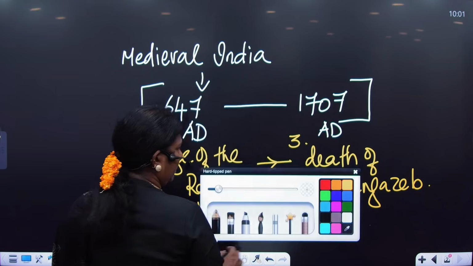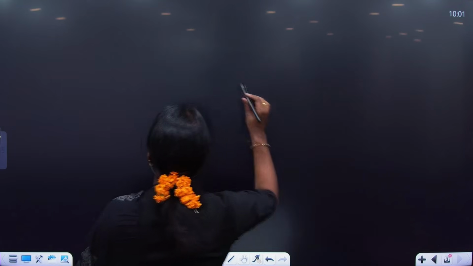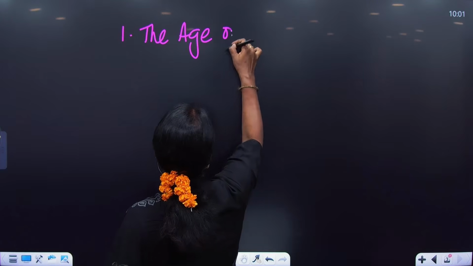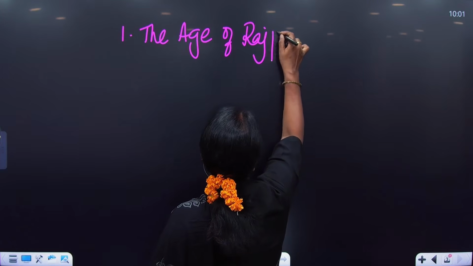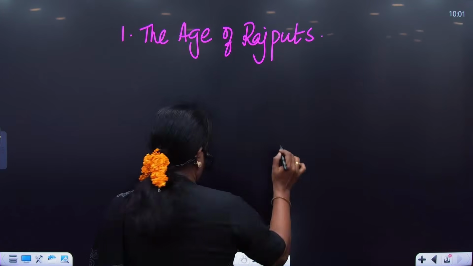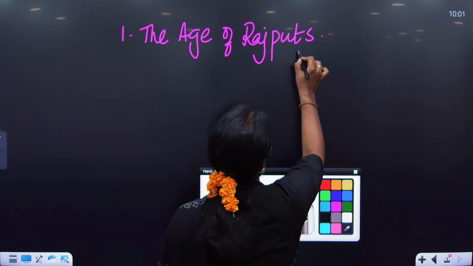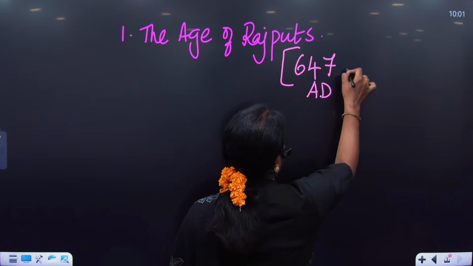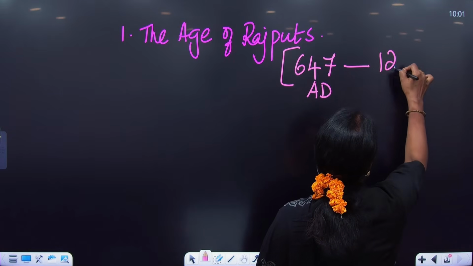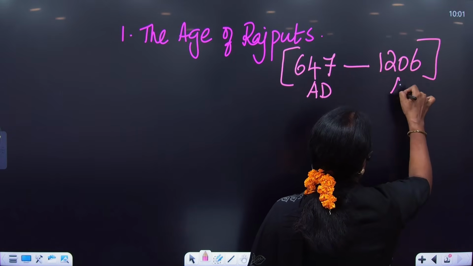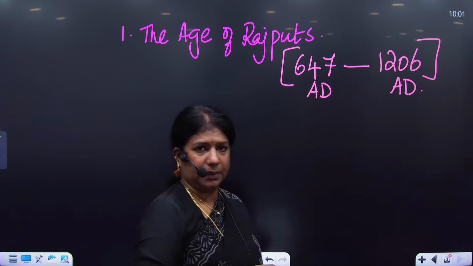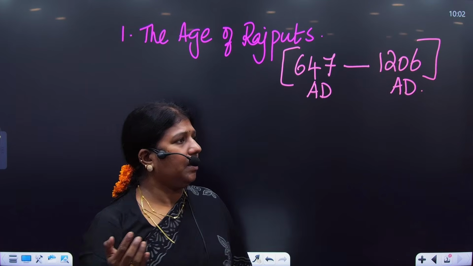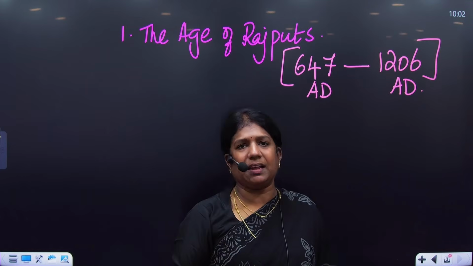So to begin with, we are talking about the first chapter, the age of the Rajputs. What is the bracket of the Rajputs? Rajputs emerged powerful in 647 AD, and by 1206, the Rajput kingdoms came to an end. By 1206, we have the emergence of the Delhi Sultanate with the beginning of the Slave dynasty.